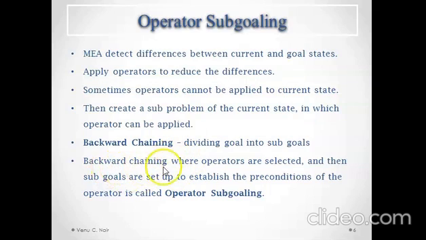So in backward chaining, operators are selected and then sub-goals are set up to establish the preconditions of the operator. This process is called operator sub-goaling. We are creating sub-problems for utilizing the available operators. That process is known as operator sub-goaling.